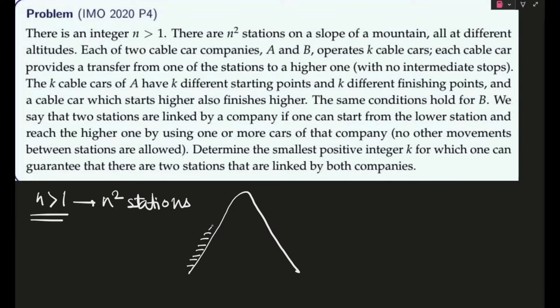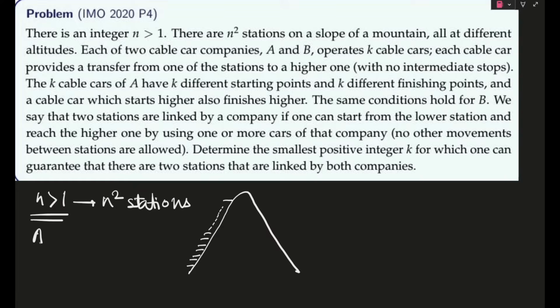I know my diagram is not very good or realistic, but still. There are n square stations on the slope of a mountain, all at different altitudes, and each of two cable car companies A and B operate K cable cars.